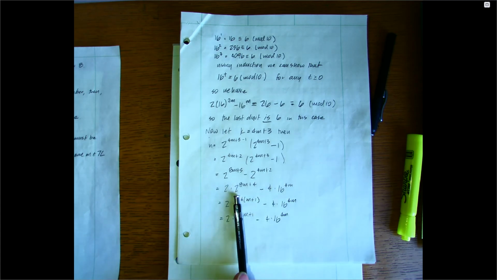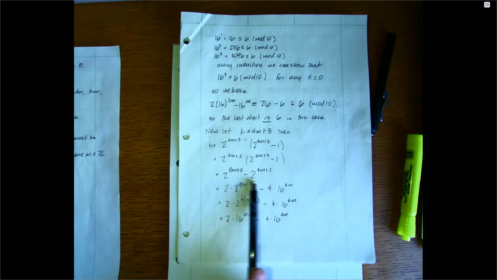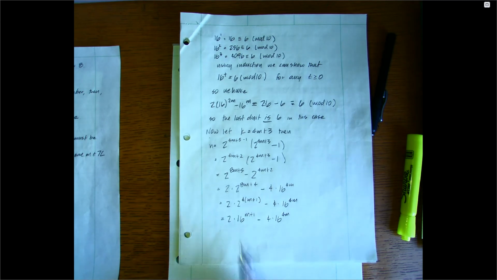So we rewrite this one by taking 1 power of 2 out and writing it as 8m plus 4. We take 2 powers of 2 out of here and write it as 4 times 16 to the m. And here we can take a common factor of 4 out and write it as 2 to the 4th to the m plus 1 power. And the 2 to the 4th we can write as 16.